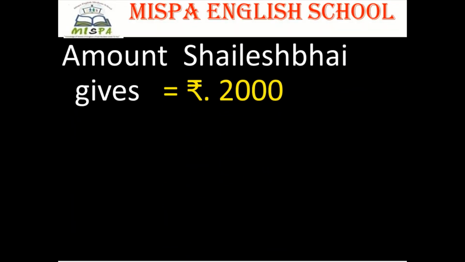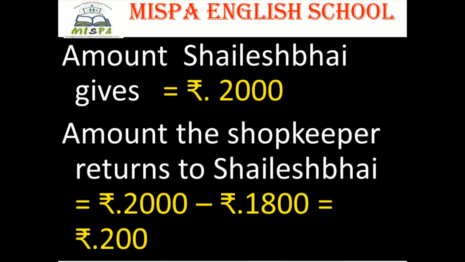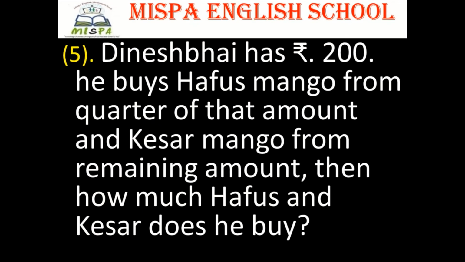Amount Shailesh Bhai gives is equal to rupees 2000. Amount the shopkeeper returns to Shailesh Bhai is equal to rupees 2000 minus rupees 1800, that is equal to rupees 200. Now question number 5. Dinesh Bhai has rupees 200. He buys Hafus mango from a quarter of that amount and Kesar mango from the remaining amount. Then how much Hafus and Kesar does he buy?